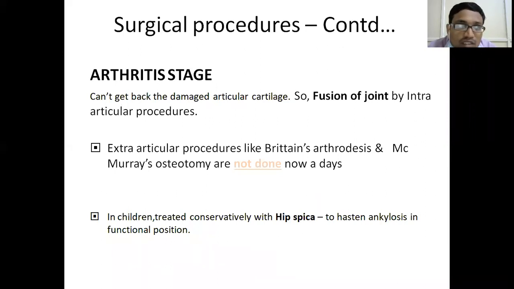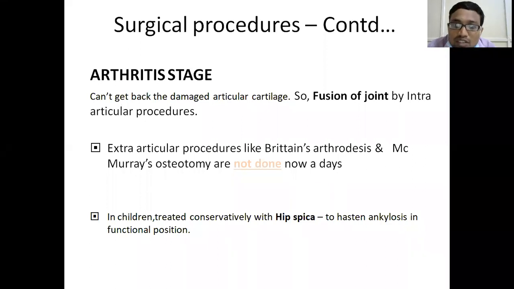That means we give a painless, stable, immobile joint, with no movements at the joint. To give a painless, stable and mobile joint is very difficult in a tuberculous hip. Why? Fusion of the joint by intra-articular procedures is called arthrodesis. Intra-articular arthrodesis used to be done previously, but now we are not doing it. Even extra-articular procedures are not being done.